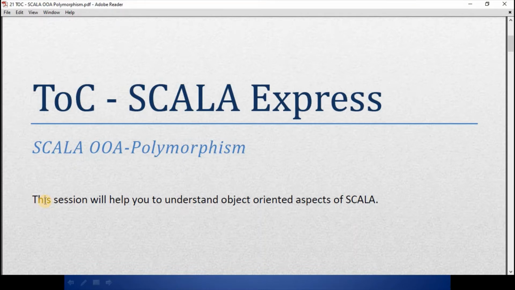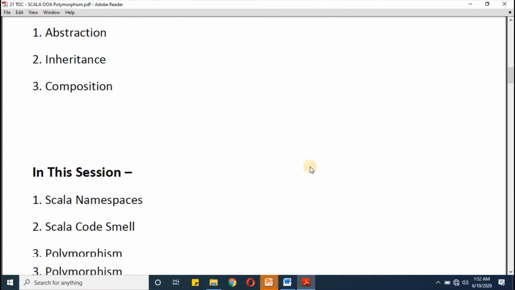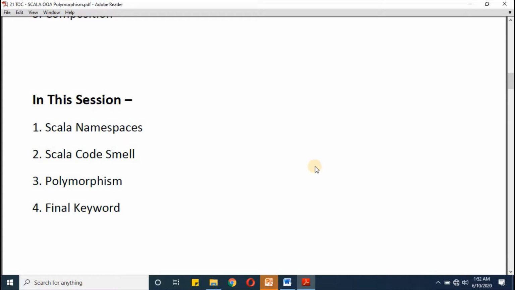In our Scala Express series today, we will learn about an object-oriented aspect, polymorphism. This session will help you to understand the object-oriented aspect of Scala. In the previous session, we learned about abstraction, inheritance, and composition. In this session, we will learn about Scala namespaces, Scala code smell, polymorphism, and how to use the final keyword.